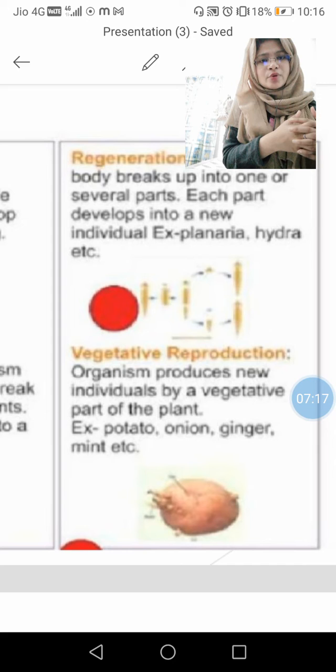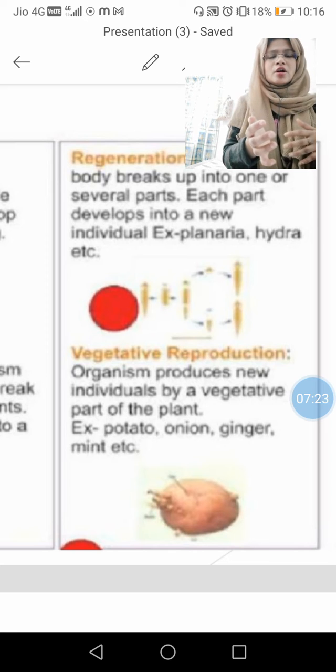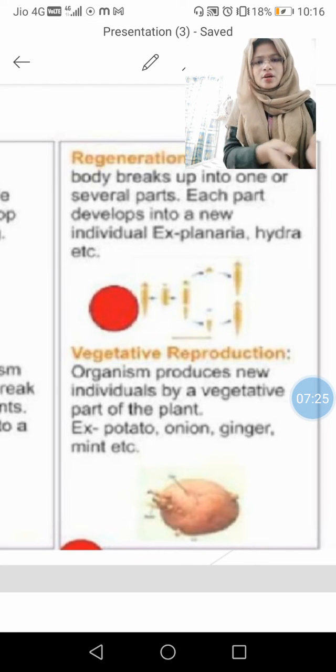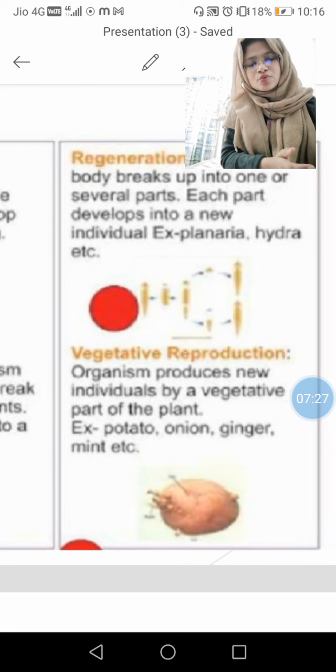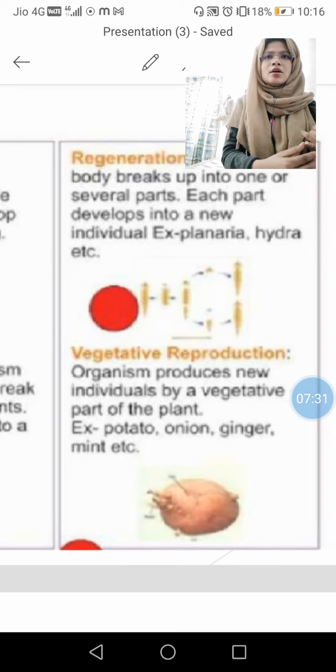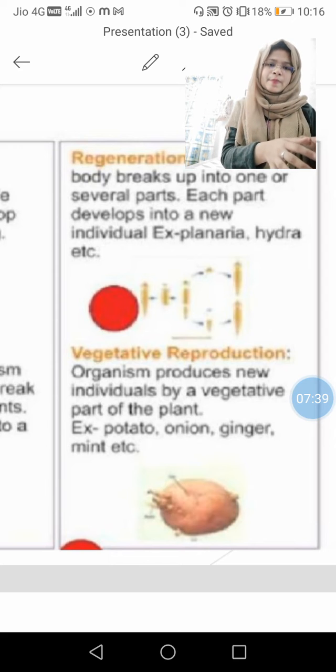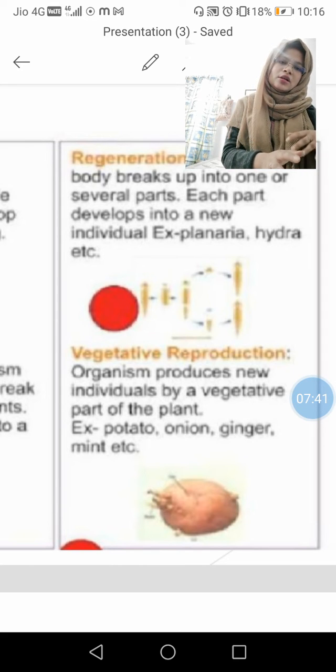In vegetative reproduction, there is no need for seed. Organisms produce new individuals from a vegetative part of the body, like in bryophyllum, potato and ginger.